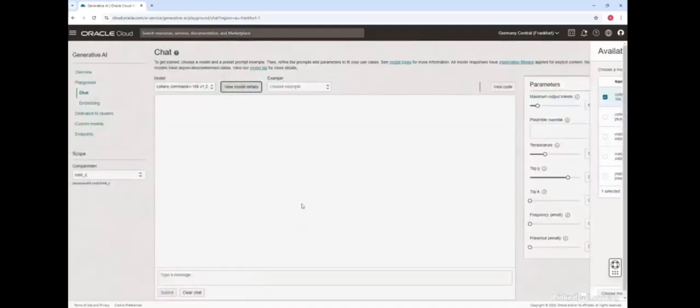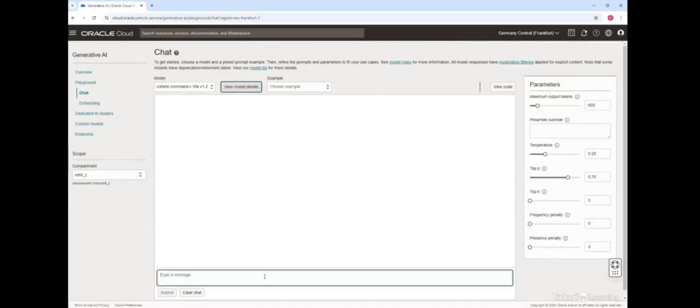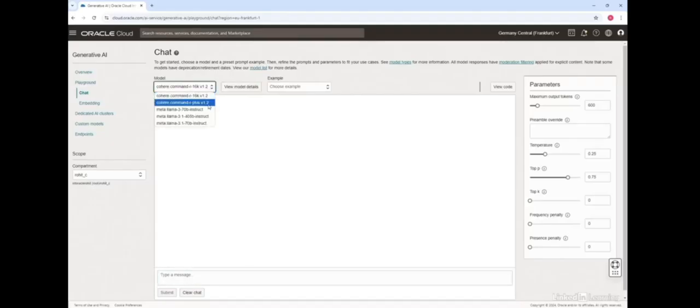So here what I'm going to do now is I'm going to show you 4 use cases around chat, around data extraction, around text generation, and text classification. So let me start with a typical scenario around chat. So I can come here and now I can start chatting with these models. I'll pick Command R Plus model here just because it's a much more powerful model and has a longer context window.